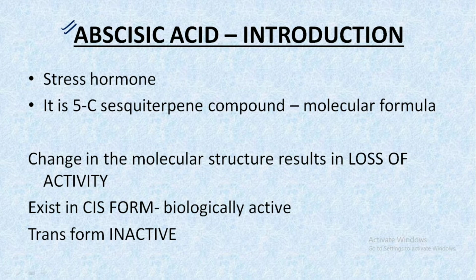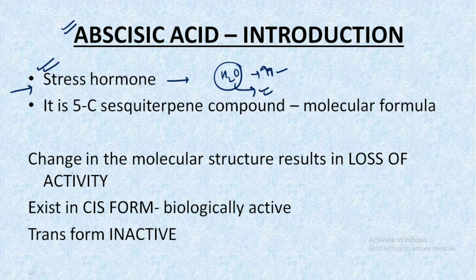So abscisic acid in general words is also given the name of the stress hormone. And why? Because this hormone actively participates during stress, that is, when a plant undergoes some stressful condition, and those stressful conditions could be less water, or a very high amount of water, and there could be other stresses also that are faced by the plant. So when a plant faces these kinds of stress, abscisic acid comes into play and helps to safeguard the plant from these stresses till the time the plant returns back to favorable conditions.